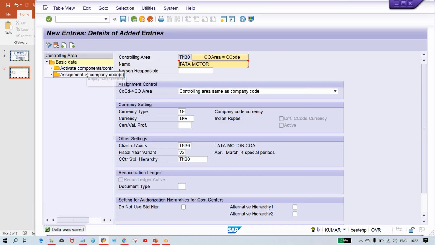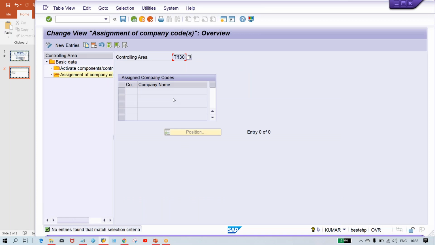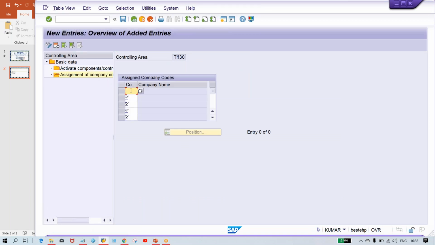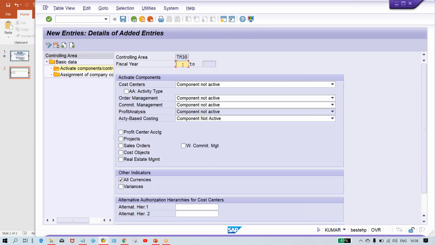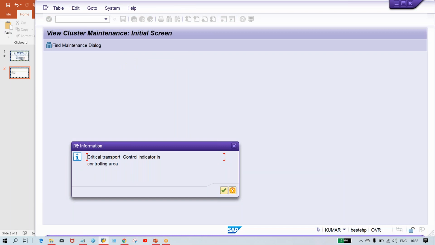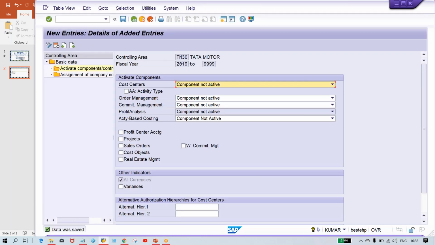Now the next one is here, assignment with the company code. You have to do the assignment also. So give your company code TM30 and save it, and then activate components. So here we are not going to activate anything, simply you have to give a particular year and just save it. Okay, so whatever the mandatory setting is there, that is also we have done.